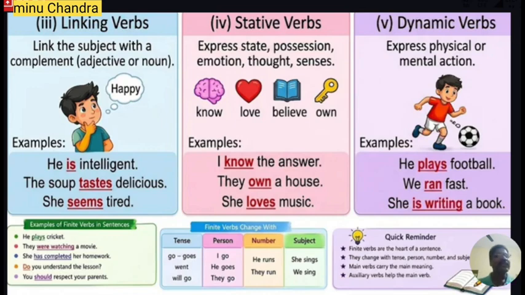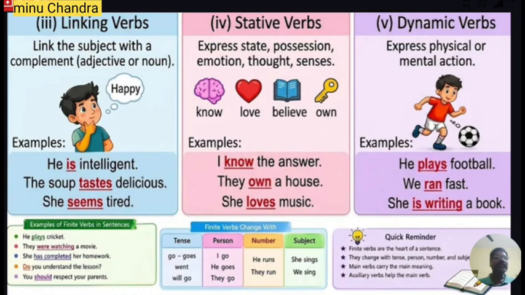We have already discussed what a complement is and what a direct object is. So the word "intelligent" is a complement, and it tells about the quality of the subject "he." Therefore, the word "is" establishes a link, or creates a link, between the subject and the complement. So here "is" is the linking verb.